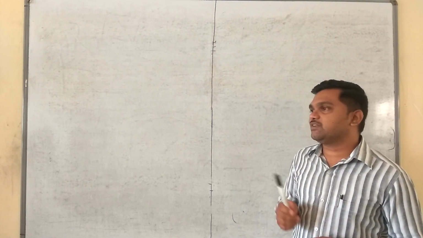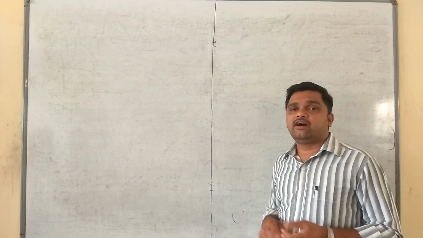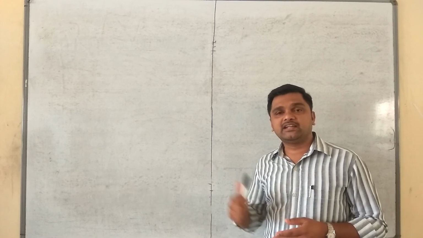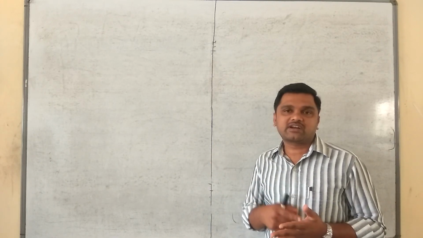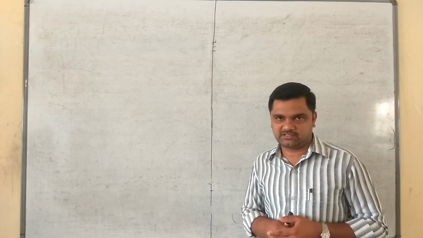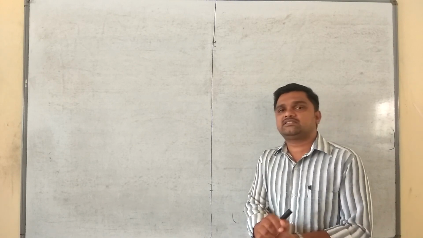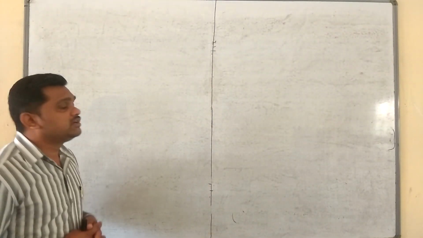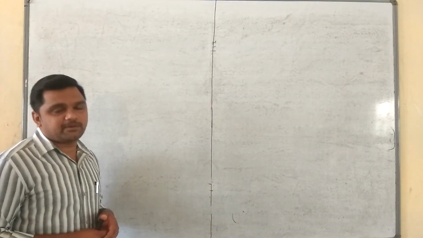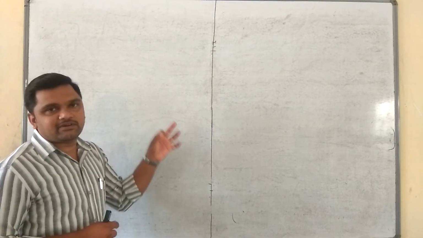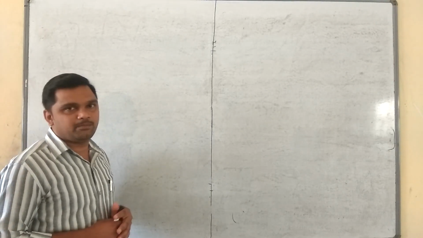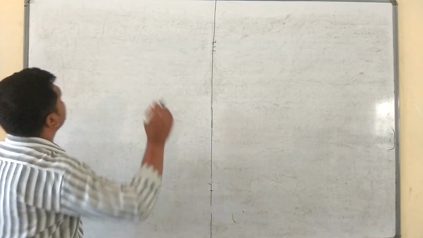In the last class, we have discussed one 5-mark question: What is an isothermal process? And hence derive an expression for work done in case of an isothermal process. So in this class, let's discuss one more 5-mark derivation. That is, what is an adiabatic process? And hence derive an expression for work done during an adiabatic process.